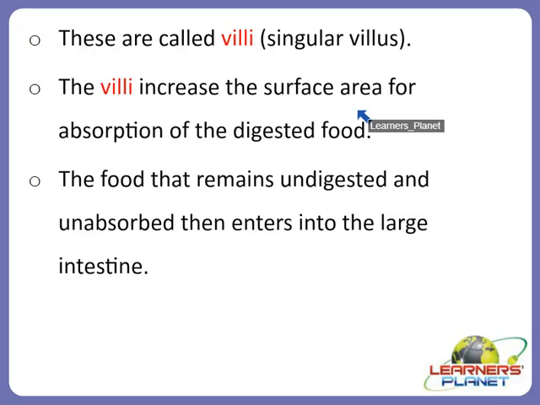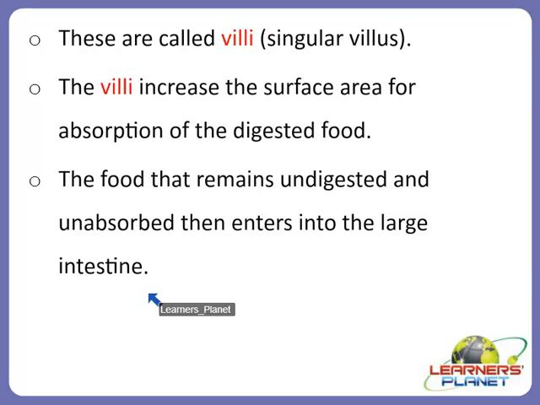So once this digestion process is over, the food that remains undigested and unabsorbed then enters into the large intestine. All this absorption process happens in the small intestine, somewhat digestion and most of the absorption. Now what happens actually?